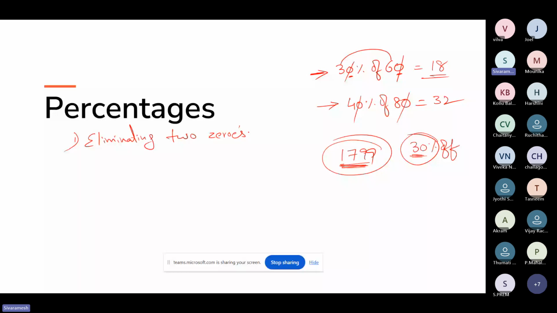So this is how. Now coming back to the point: the knocking out of zeros method, I mean eliminating two zeros. And remember, we have to eliminate only two zeros.